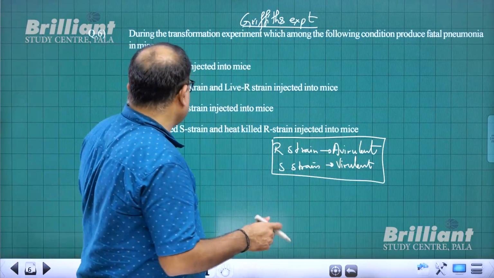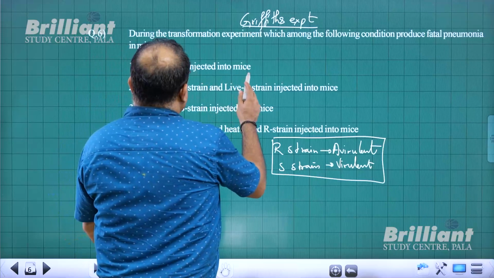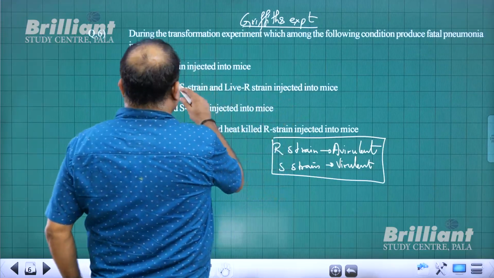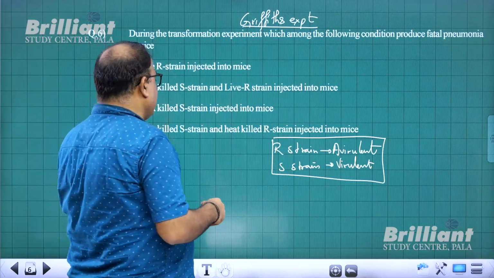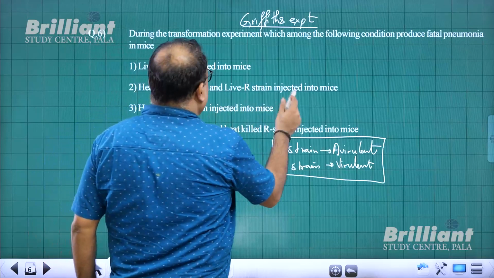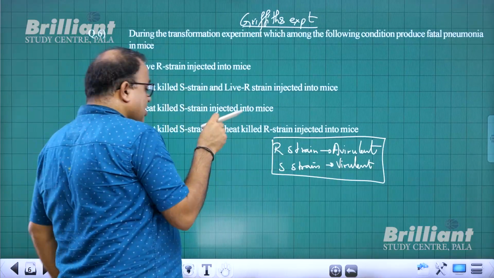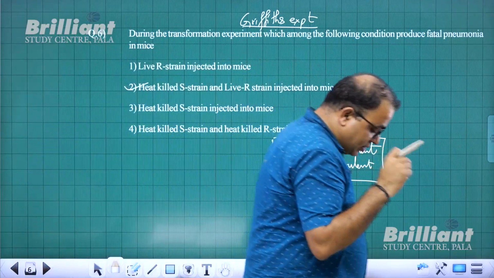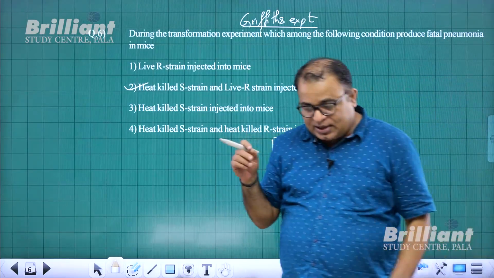So let us see. Live R strain injected, fatal pneumonia? R strain originally does not cause fatal pneumonia. Heat killed S strain and live R strain, yes, that is the answer. A mixture of heat killed S form and living R form.